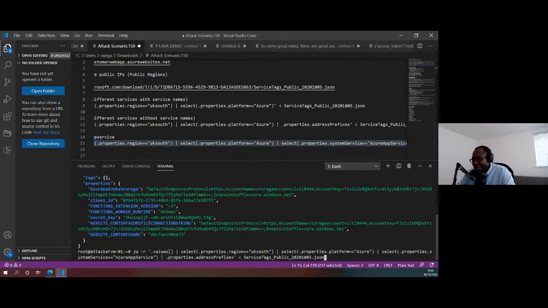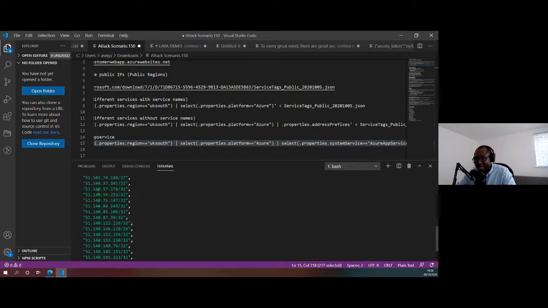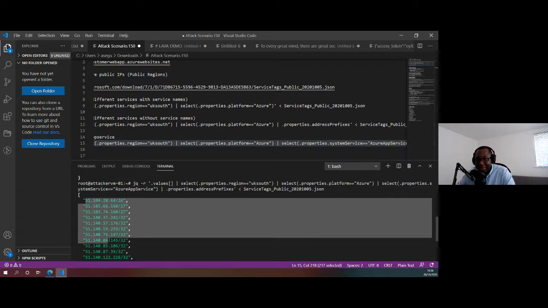And then once they obtain the public IP address ranges for that, they then run a scan against that. Now they could run a reverse DNS scan, which will expose and say, oh, this is used by Azure websites.net. And then that way they know that this is an Azure App Service or an Azure function. So unfortunately, that will have very little benefit in that case, because eventually what they're starting with is they're scanning the IP address range to identify the services that are running on those IP address ranges and if they have vulnerabilities. So hopefully that makes sense.